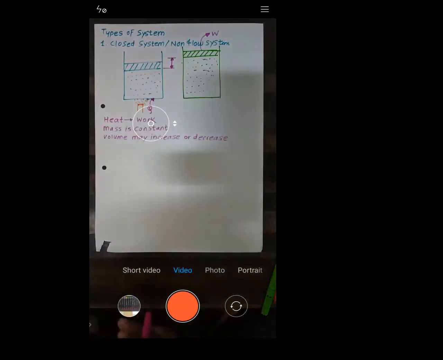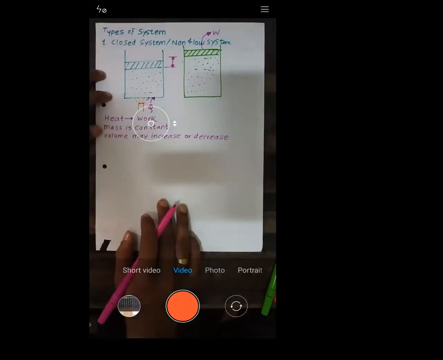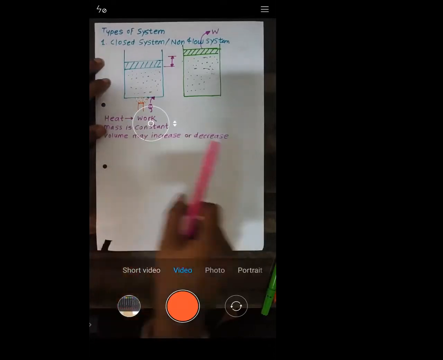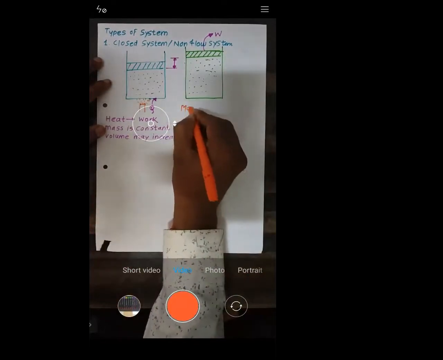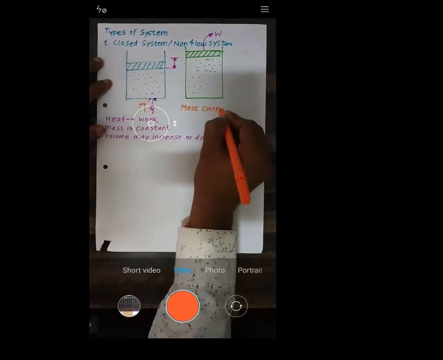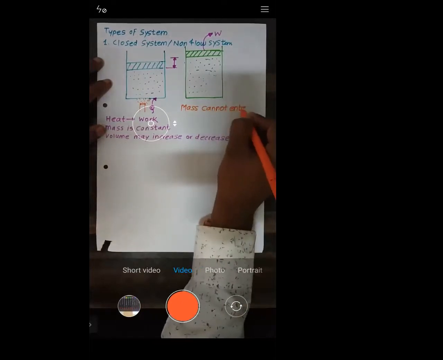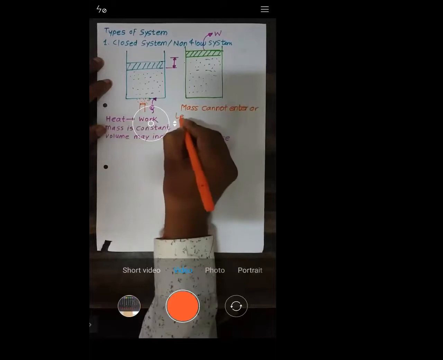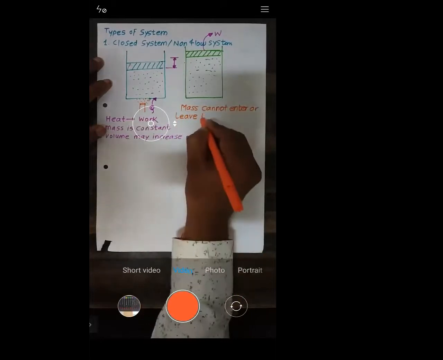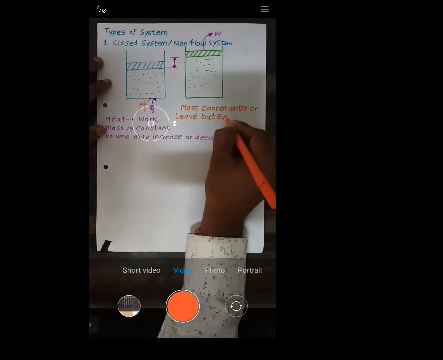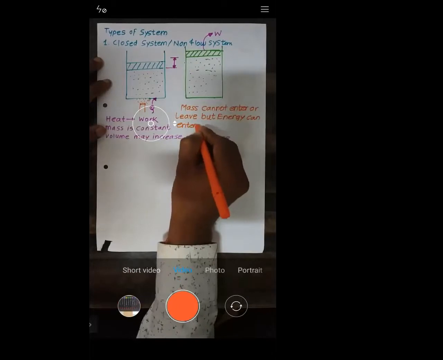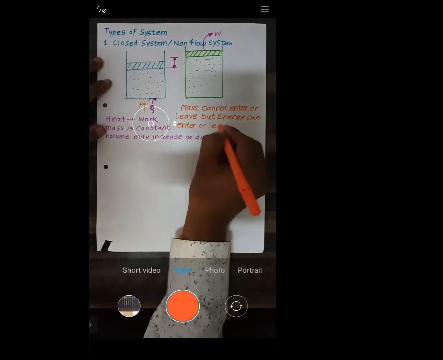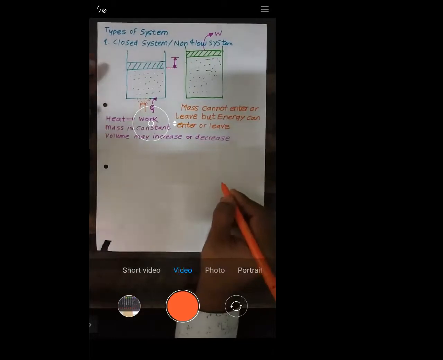So what is a closed system? A closed system is a system where, I will write down, mass cannot enter or leave, but energy can enter or leave. Try to understand. That is called a closed system.